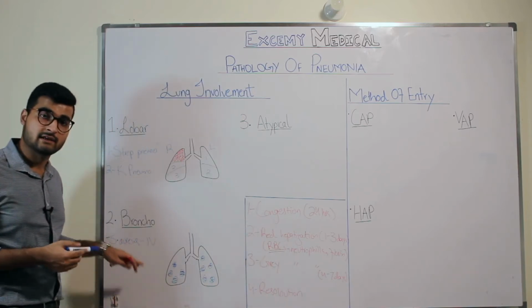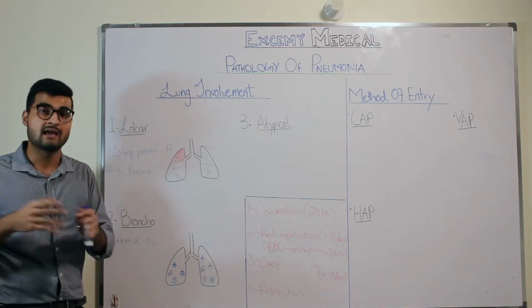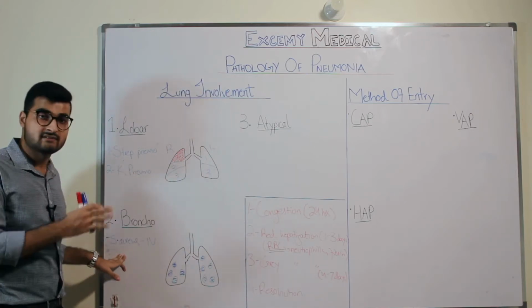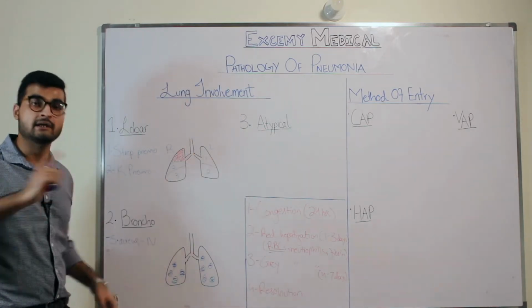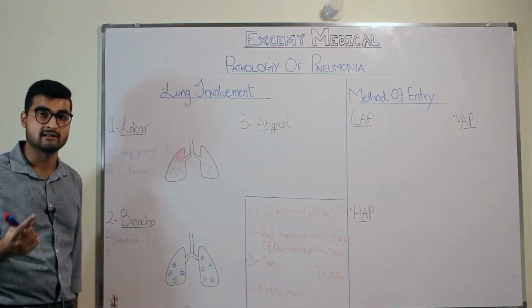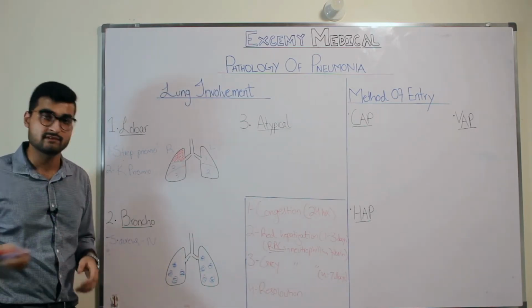Apart from just pneumonia, Staph aureus has a tendency of developing into lung abscess. So when we talk about Staph aureus, you also need to keep in mind that the patient can progress from pneumonia into lung abscess because Staph aureus has a tendency of developing into lung abscess. After Staph aureus, we have Haemophilus influenzae.